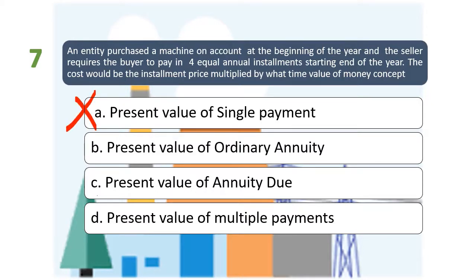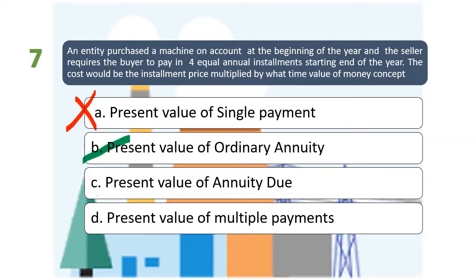So ang intindihin na lang natin kung kailan ba ang unang babayaran natin yung ating utang. It will be paid at the purchase date or it will be paid at the end of the period. So sa case daw natin, babayaran siya in 4 equal annual installment and the first payment will be made after 1 year or at the end of the year. So ang gagamitin po natin dyan ay yung related sa installment, which is present value of ordinary annuity. So ang answer natin dito ay letter B.